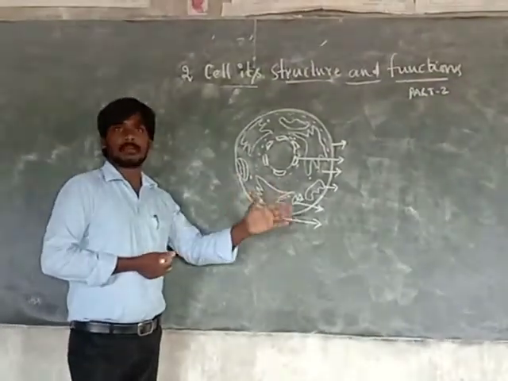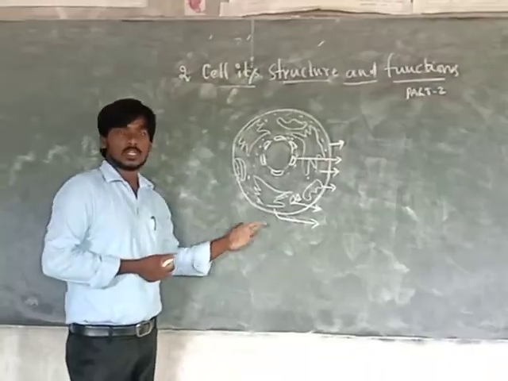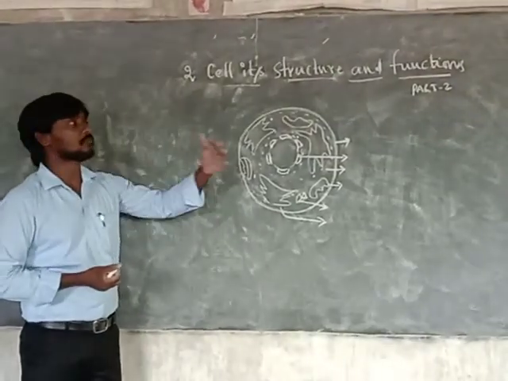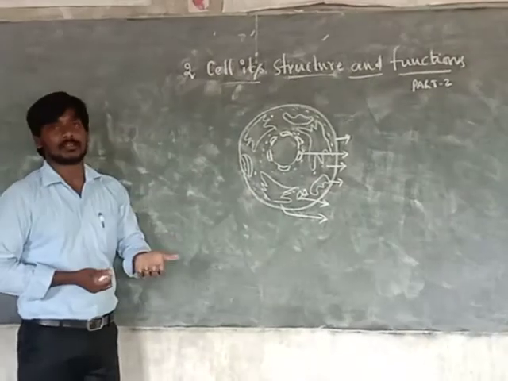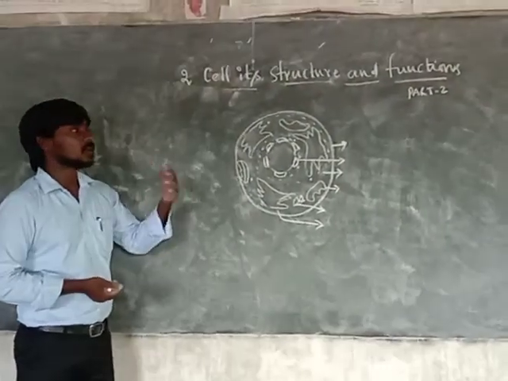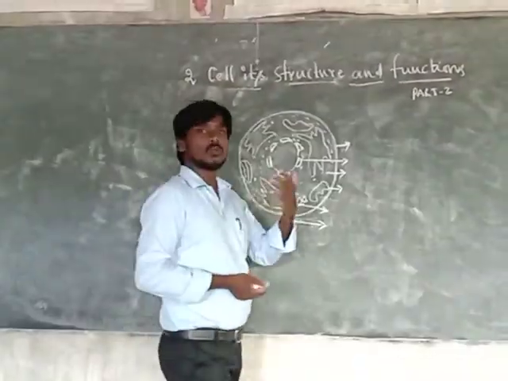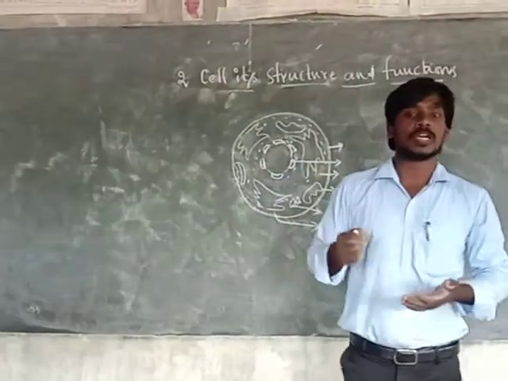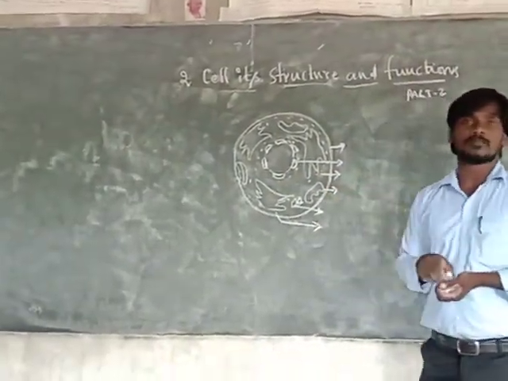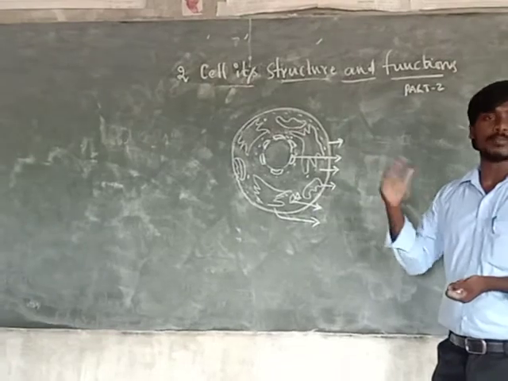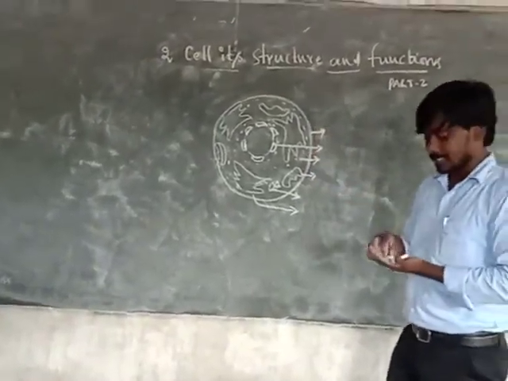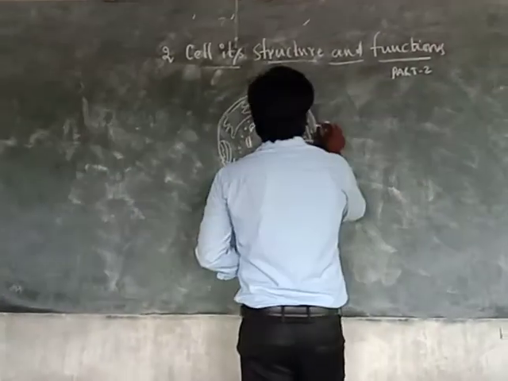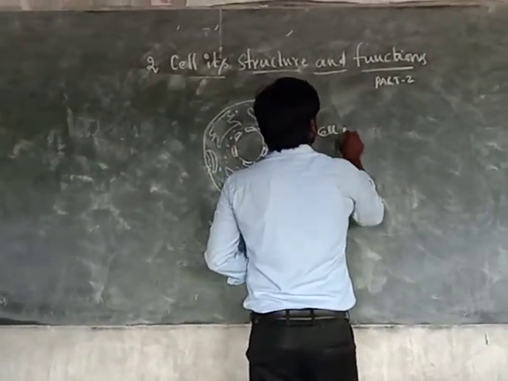Cell wall, cell membrane, vacuoles. So there are different parts: two different parts in the plant cell and two different parts in the animal cell. And one more: prokaryotic cells and eukaryotic cells. Eukaryotic cells are different and prokaryotic cells are also very different. So this is the typical cell, and this is the cell membrane.